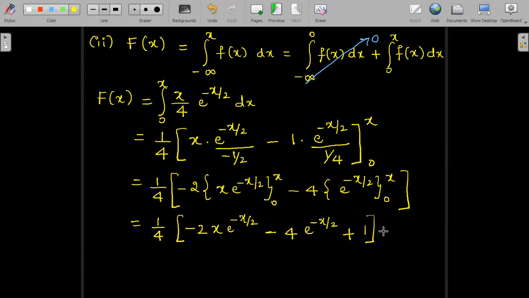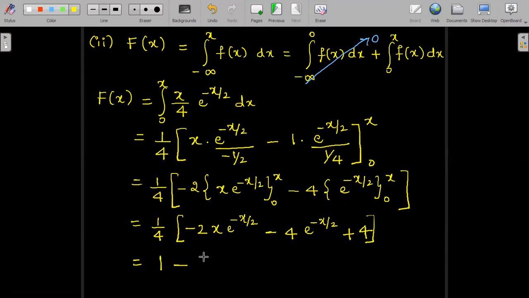Of course, 4 is multiplied for this, no? 4 is multiplied, so 4 into 1 becomes 4 for this. Lower limit e power 0 is 1, 1 into the outside minus 4, so it is becoming plus 4. Now we multiply 1 by 4 inside for each of the term and rewrite the answer finally. This gives us, I'll write on the positive term, 1 by 4 into 4 is 1. Constant is 1.